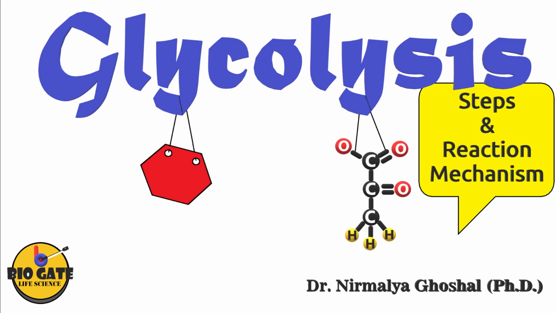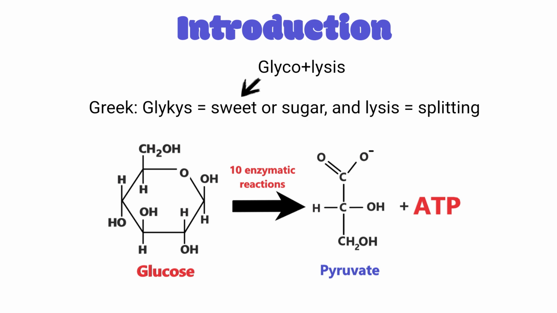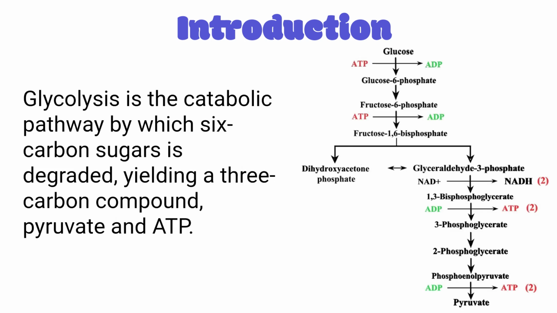Welcome back. In this video, I will discuss glycolysis. The word glycolysis comes from glycose, which means sugar, and lysis, which means breakdown. So, glycolysis is a series of enzymatic reactions that sequentially oxidize glucose into pyruvate. And during the oxidation process, ATP is also liberated.